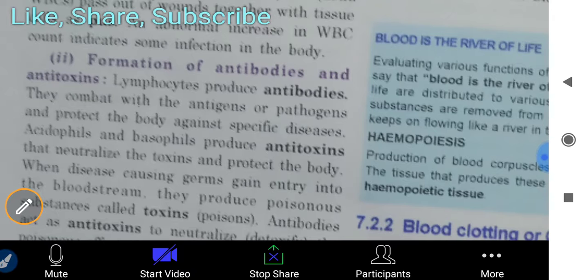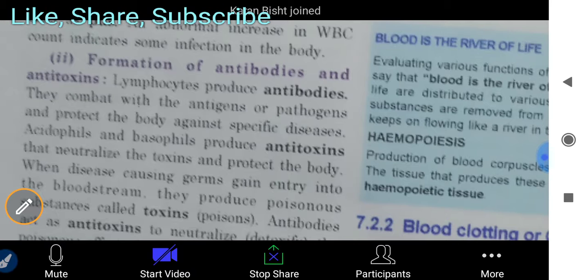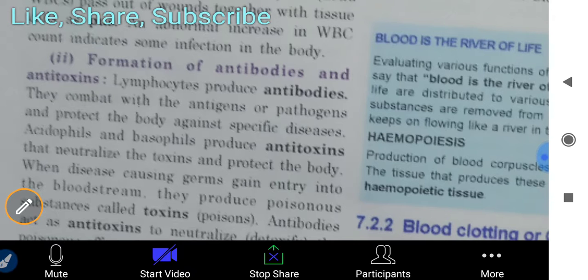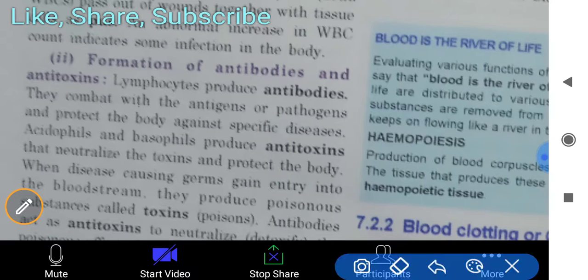For example, coronavirus is an antigen, an outsider to our body, and antibodies are substances produced inside our body to fight that antigen. Antigens are also called pathogens. So they combat the antigens or pathogens and protect the body against specific diseases.